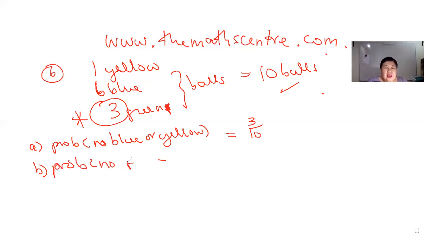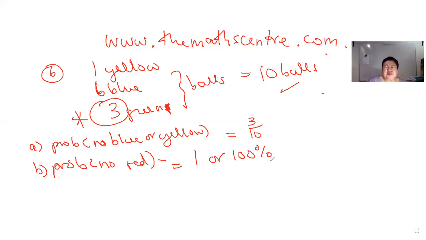Probability of not choosing red. Red is a color, but there's no red here. So whether you are biased or not biased, and you deliberately pick yellow, pick blue, pick green, definitely you won't be able to pick red. So it is 100% certain that you will not have a red ball. So when it is 100% certain, the probability is 1. Okay? Or in percentage, 100%. Please don't write nonsense like 110%. So it's 1/1 as a fraction, which is 1, or 100%.